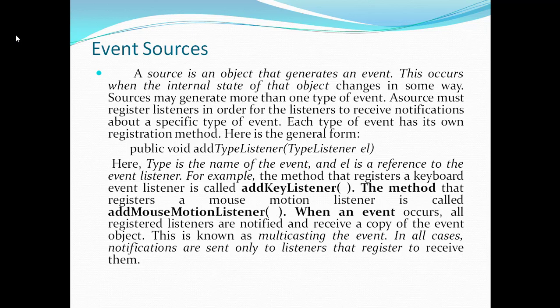When an event occurs, all registered listeners are notified and receive a copy of the event object. This is known as multicasting. All are notified, so this is known as multicasting the event. In all cases, notifications are sent only to listeners that register to receive them.